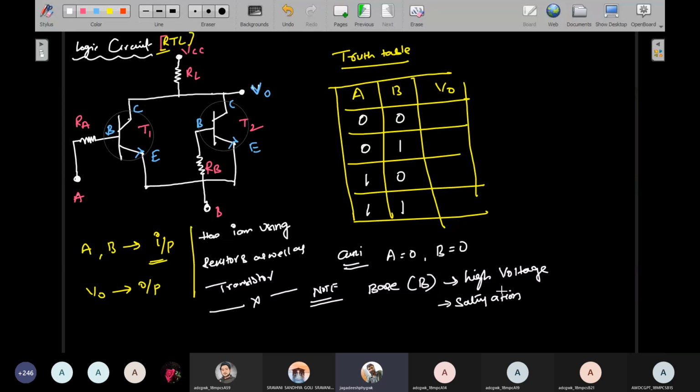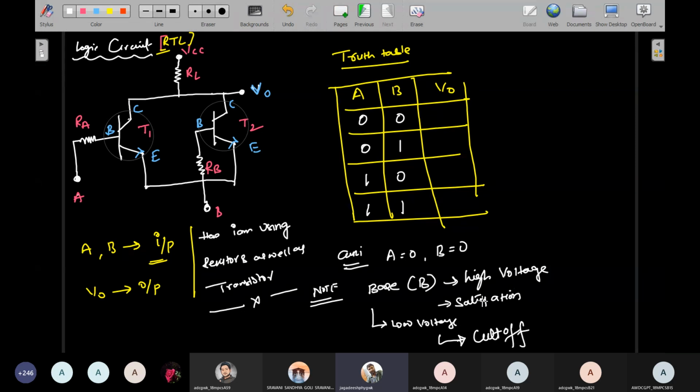If you apply low voltage, then it goes to cut off.